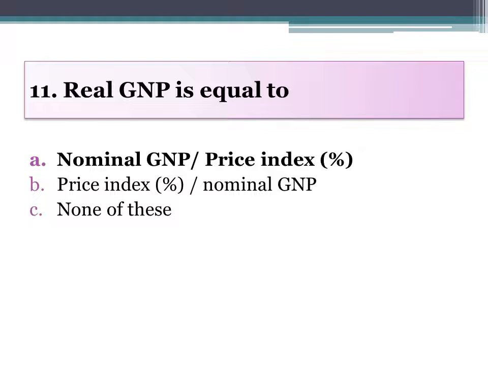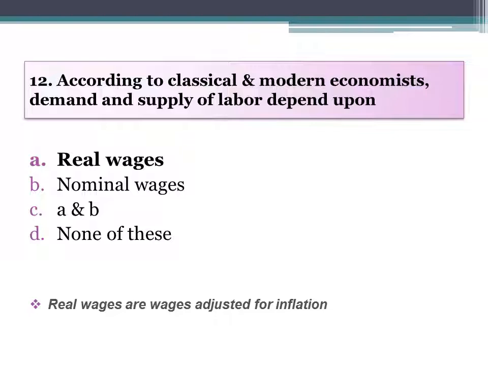Real GNP is equal to nominal GNP divided by price index. Then we get real GNP. And the price index we have discussed in previous slide, and this price index is in percentage form. According to classical and modern economists, demand and supply of labor depends upon real wages. Real wages is the right option. Real wages are the wages adjusted for inflation.